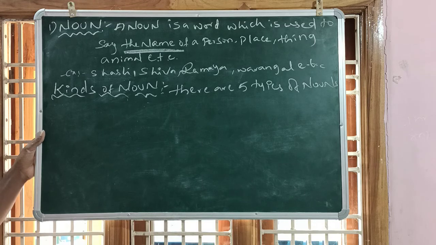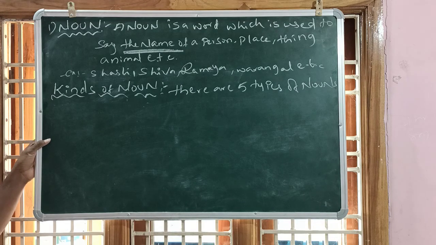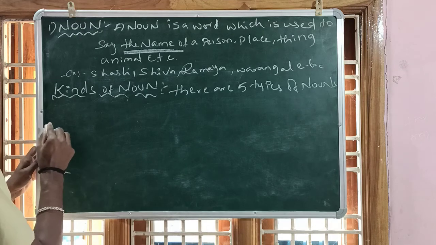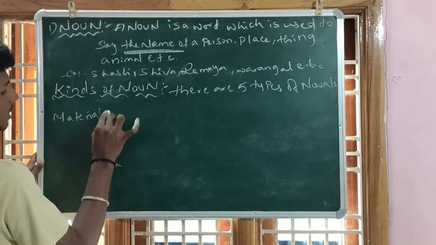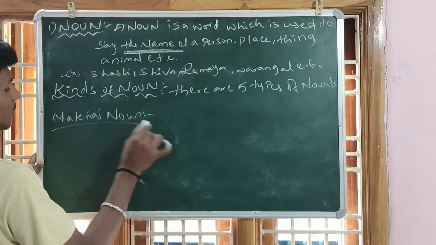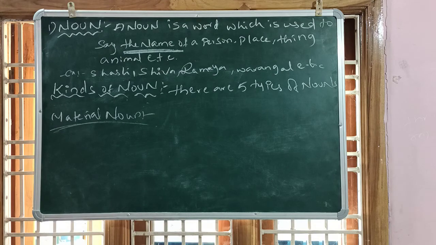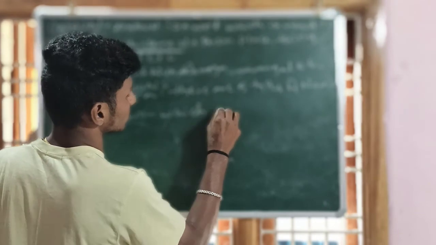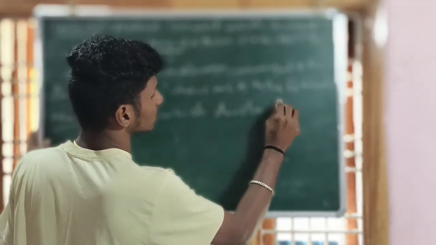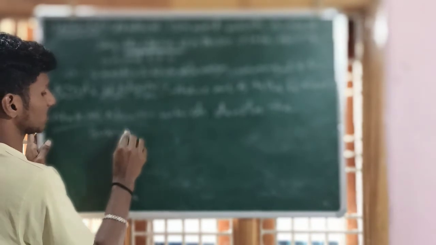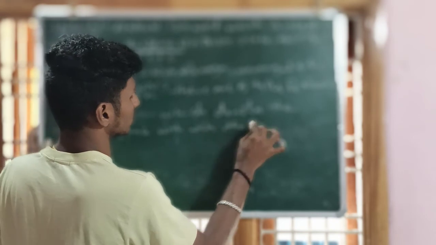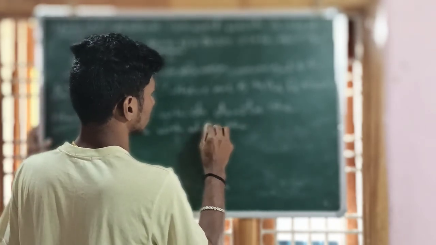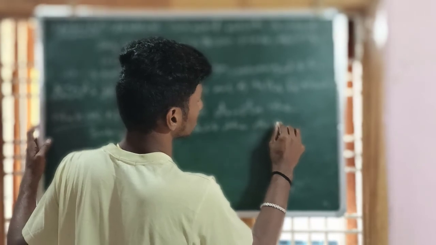A material noun is a word which denotes the substance with which things are made.